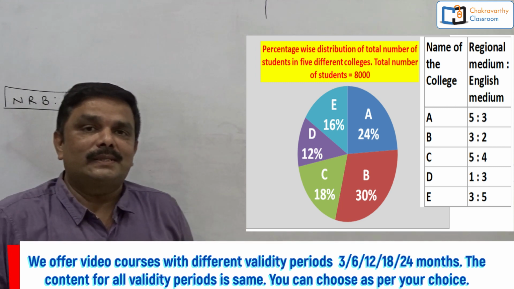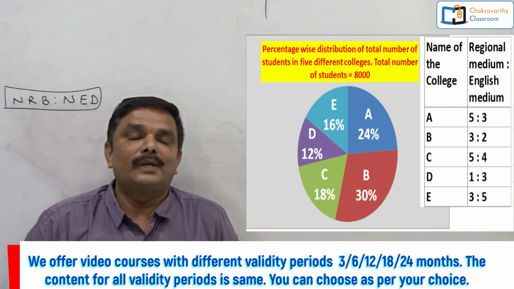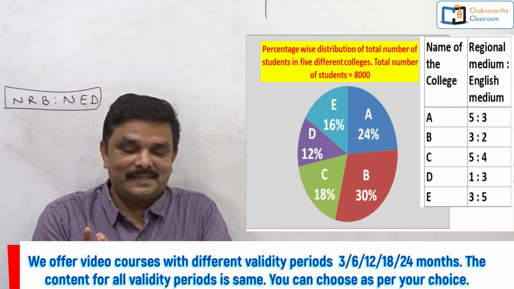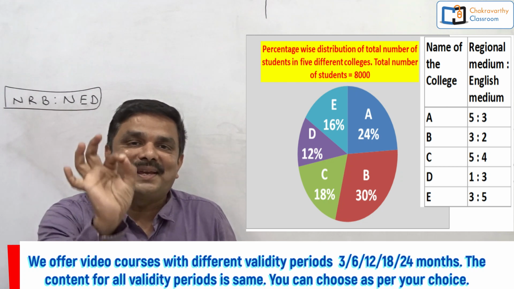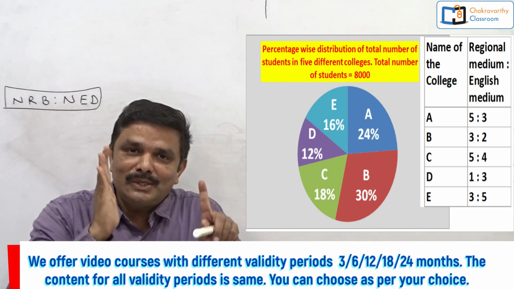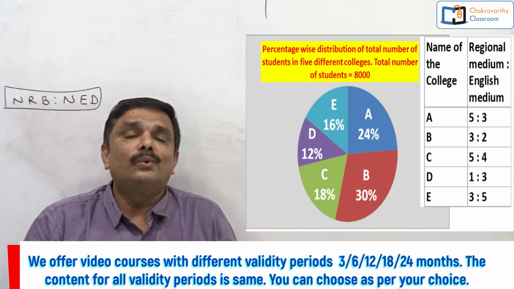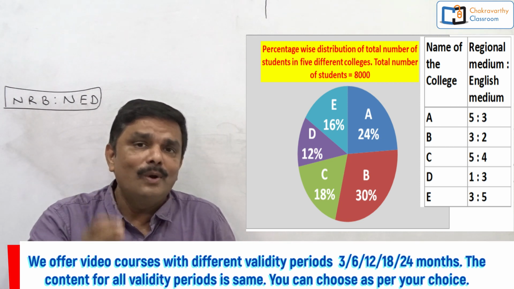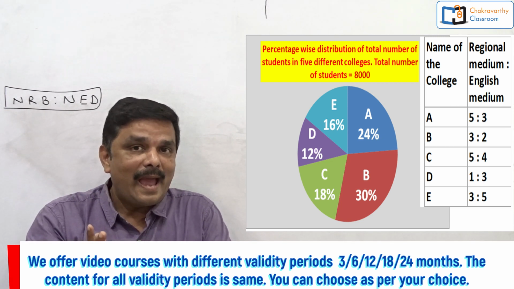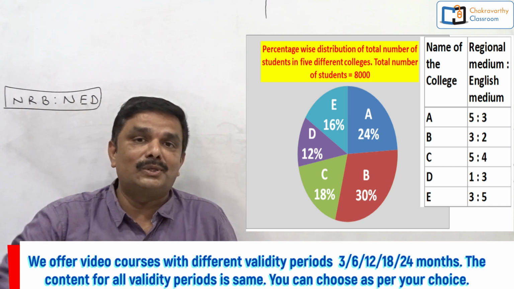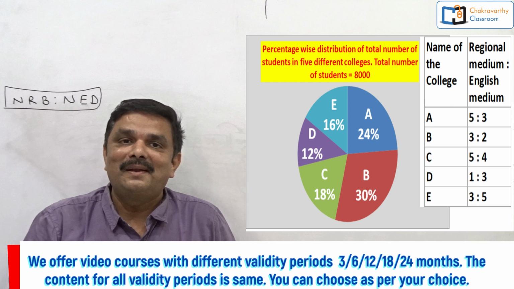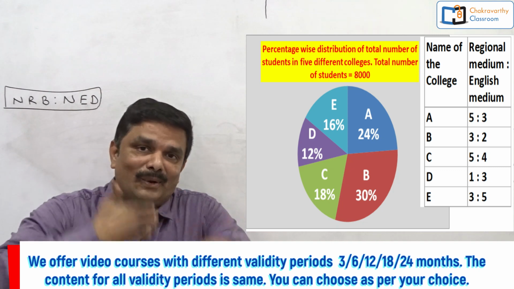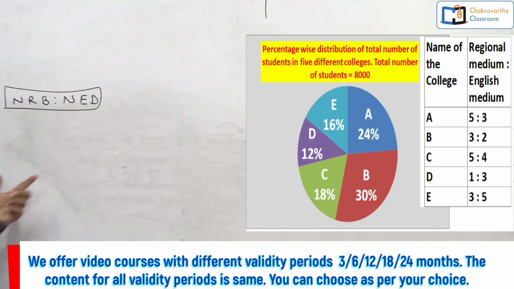One thing I'll tell you, students, if they have given a pie chart in an examination and the question is based on ratios or percentages or averages, you are lucky enough. You can do that question within seconds. In most cases, you need not write anything on the paper. But before going for that shortcut, students, first learn the conventional way. Then we will go for the shortcut. What's the conventional way? Simple one.